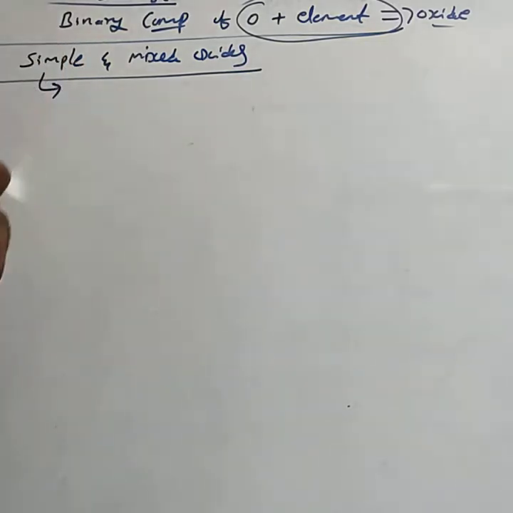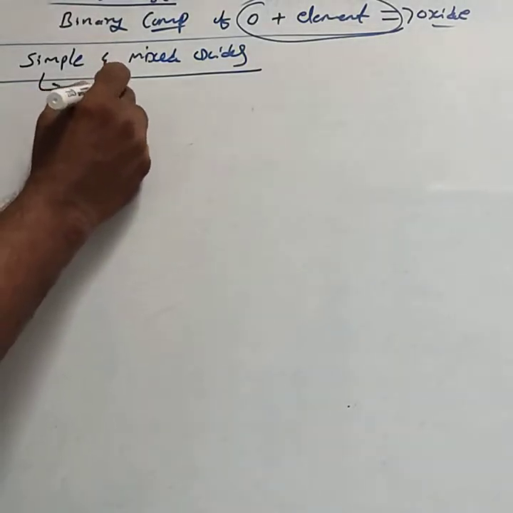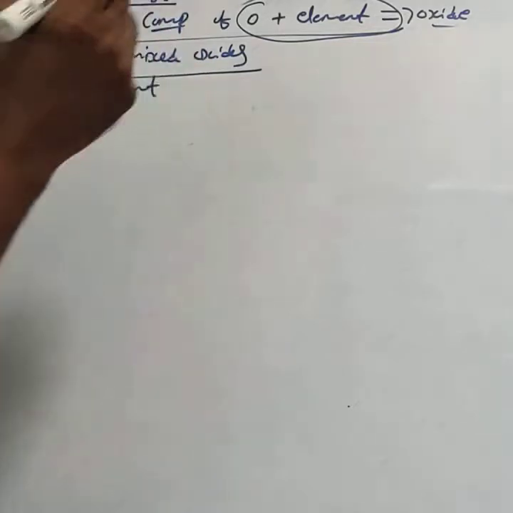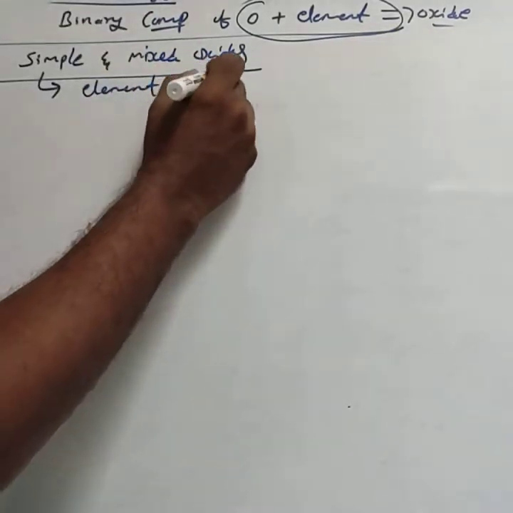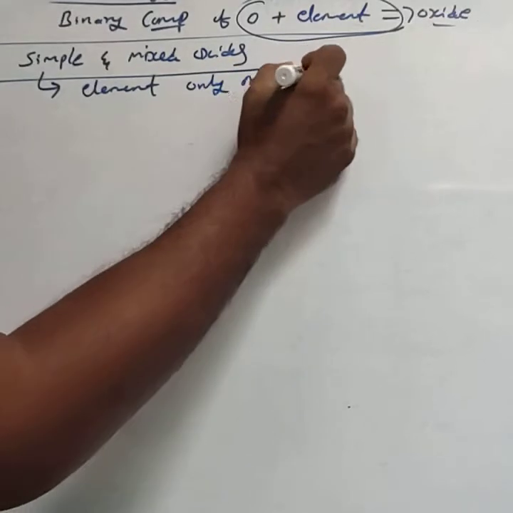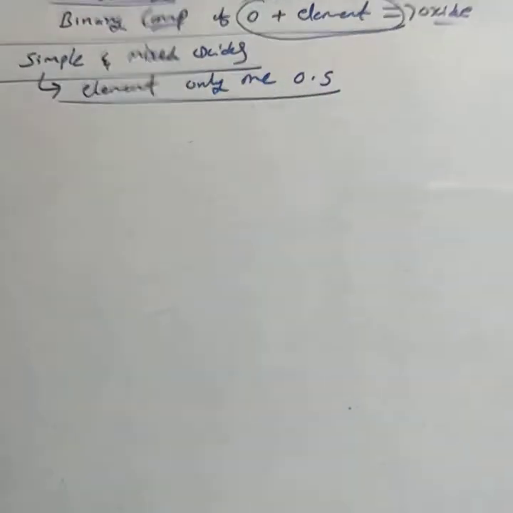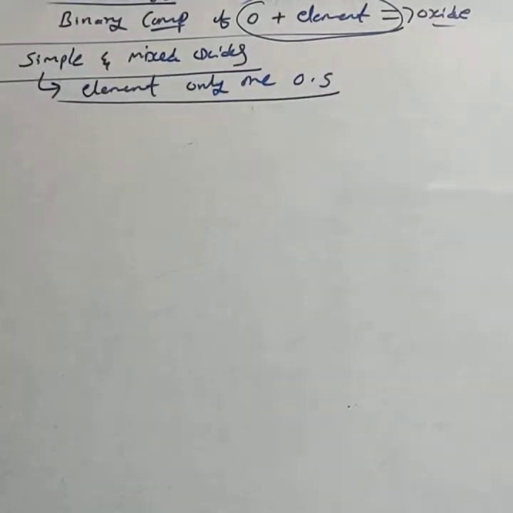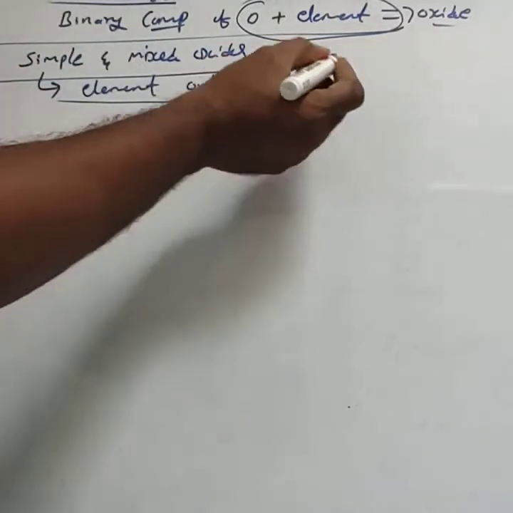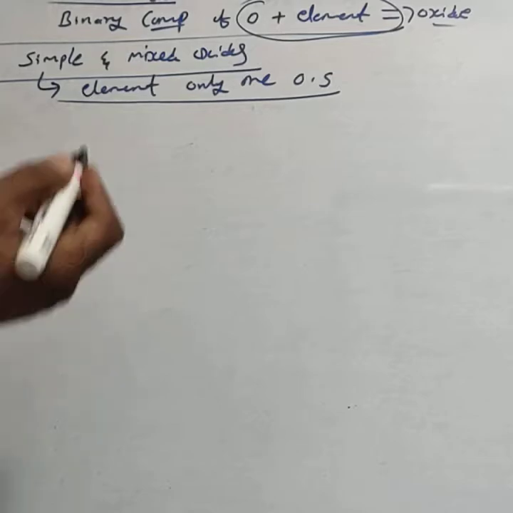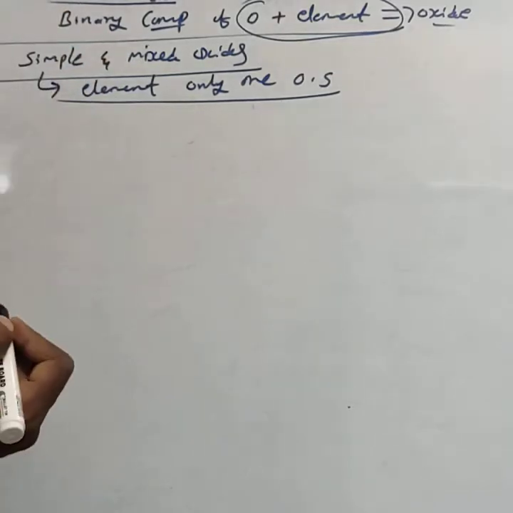In simple oxides, the element exists in only one oxidation state. In a simple oxide, an element exists in only one oxidation state, then it is called a simple oxide.